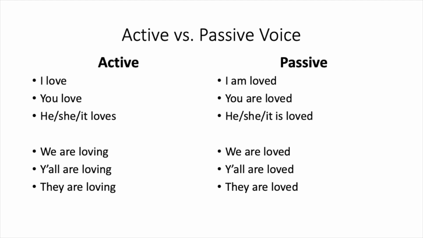If we look at the plural forms, you can notice that both active and passive have the helping verb "are" in English. So "are loving" for active and "are loved" for passive. The -ing and -ed can be helpful, but they are not always perfect, because remember, "we loved" is the translation for a perfect verb, whereas "we are loved" is the present passive form. So we have to make sure we're being careful and noticing whether the subject is doing it or not.